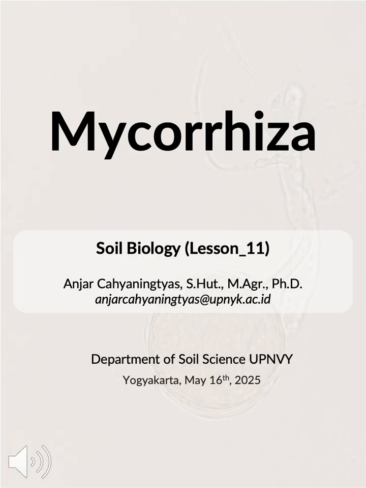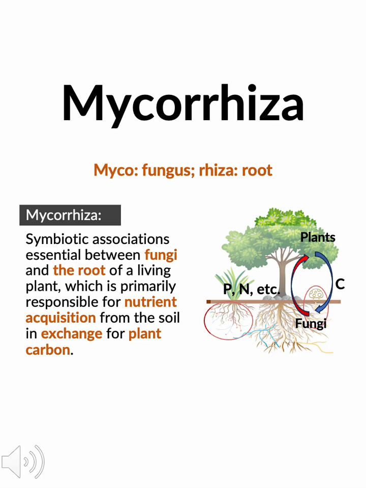Today is lesson 11 and we'll be discussing mycorrhiza. Some of you may have heard about mycorrhiza because these soil organisms are very close to our lives. But what actually are they? Mycorrhiza comes from the words myco, meaning fungus, and rhiza, meaning roots. Mycorrhiza are an essential symbiotic association between fungi and the roots of living plants, primarily responsible for nutrient acquisition from the soil in exchange for plant carbon.